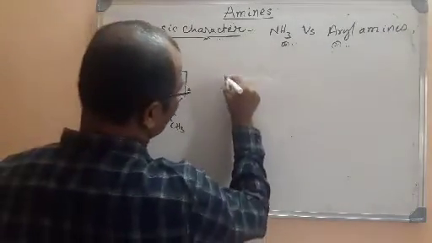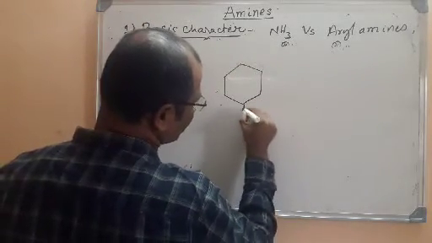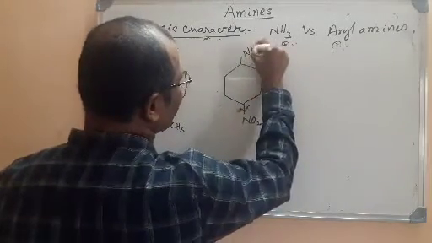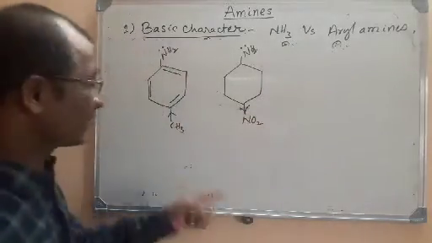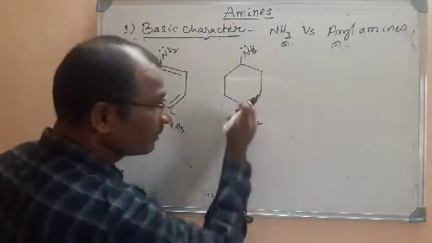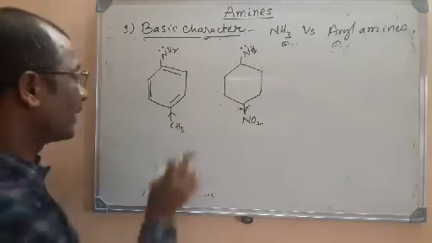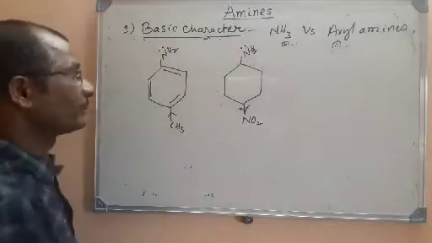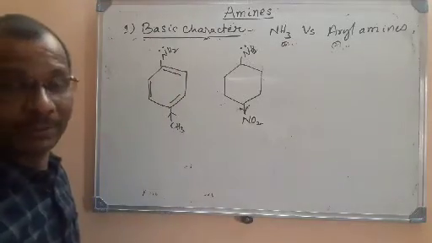Now I will take one more molecule of aniline with a substituent like NO2. Look here. Here aniline has NO2 as the substituent, here CH3. This is an electron releasing group. This is an electron withdrawing group. So what is the function of an electron releasing group? The electron releasing group will increase the electron density. They will push the electrons into the ring. So as a result, the lone pair of electrons are more available.